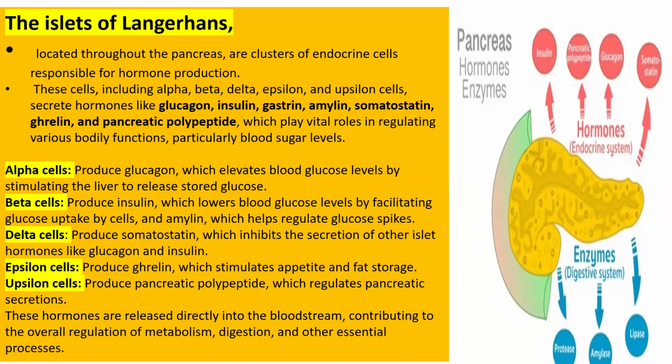Next cell is the PP cell. It produces pancreatic polypeptide, which regulates different types of pancreatic secretion.